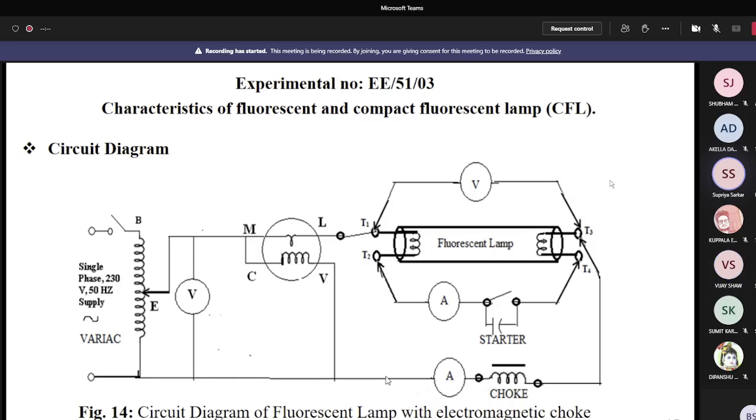These ammeter, voltmeter, wattmeter are called the indicating instruments. There are two types of indicating instruments. One is MI type of indicating instruments and another one is MC type of indicating instruments. MI type of indicating instruments are used to measure the AC quantity.